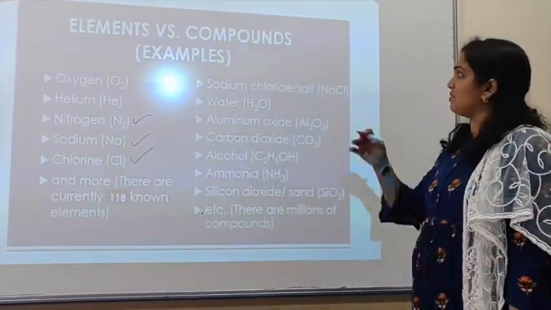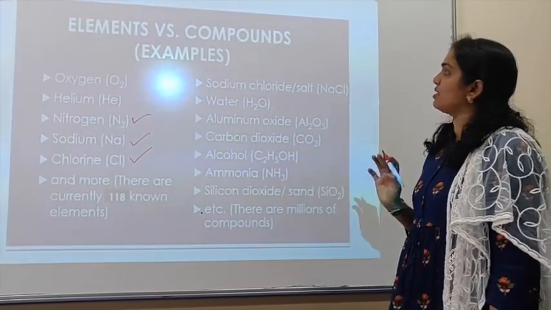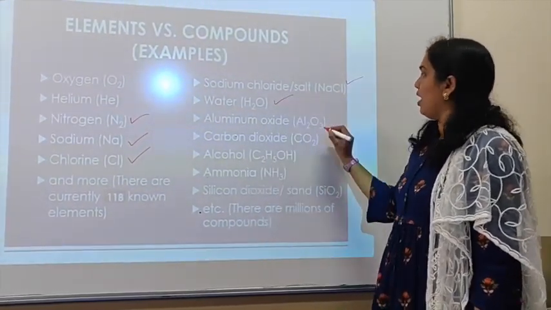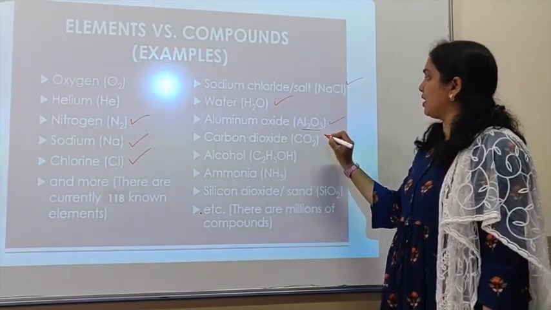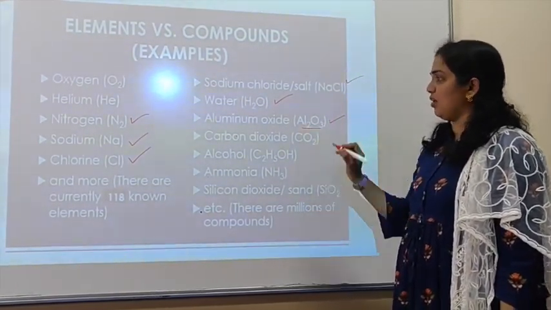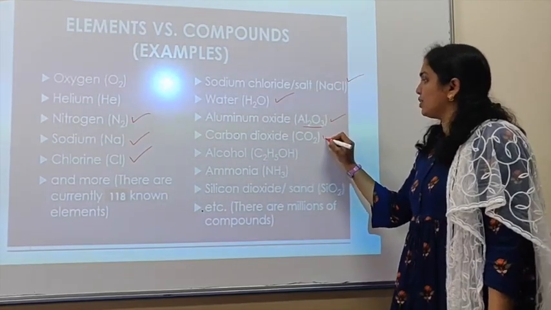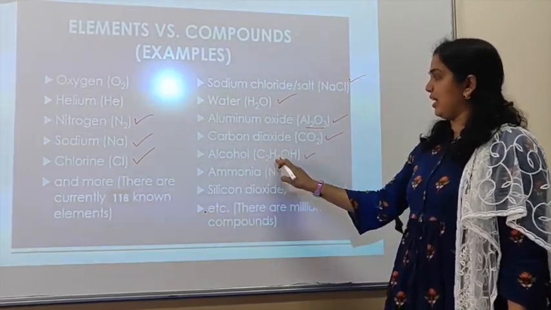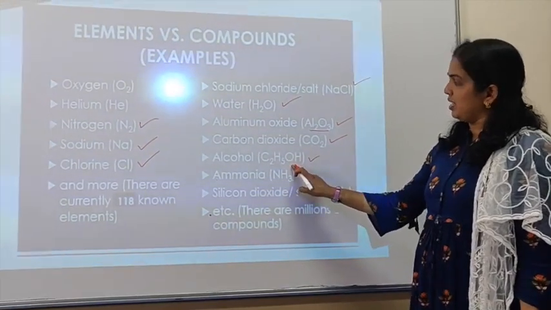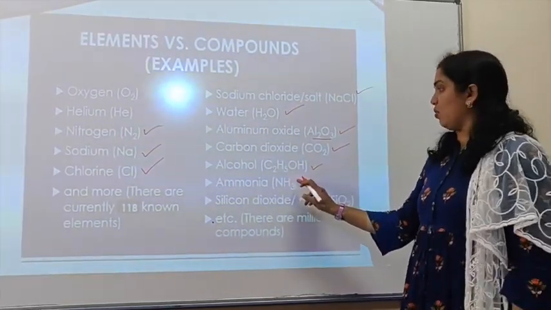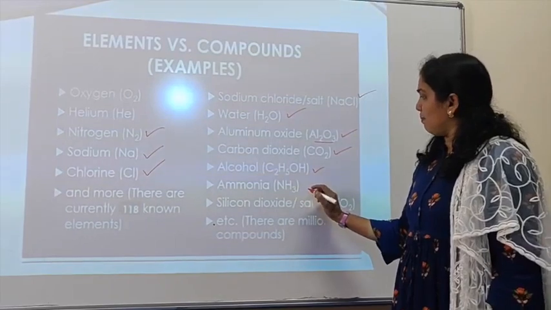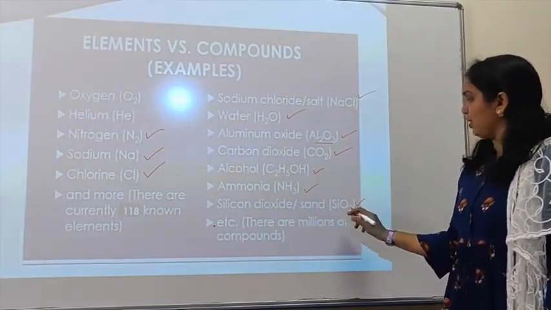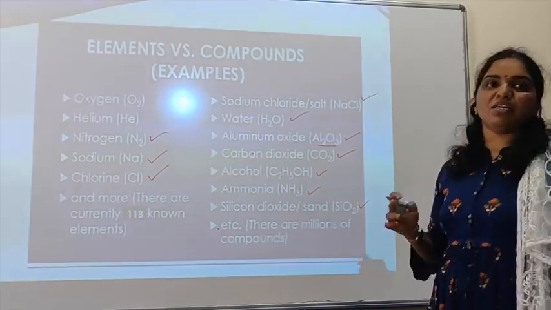And now we will come to the examples for the compounds. We already explained NaCl, H2O, aluminium oxide Al2O3. Which are the elements here? Aluminium and oxygen. Carbon dioxide, CO2, alcohol, C2H5OH: carbon is there, hydrogen is there, again oxygen. These are the constituents of alcohol. So it is an example for the compound. Ammonia, NH3, silicon dioxide, SiO2, and more, there are many millions of compounds.